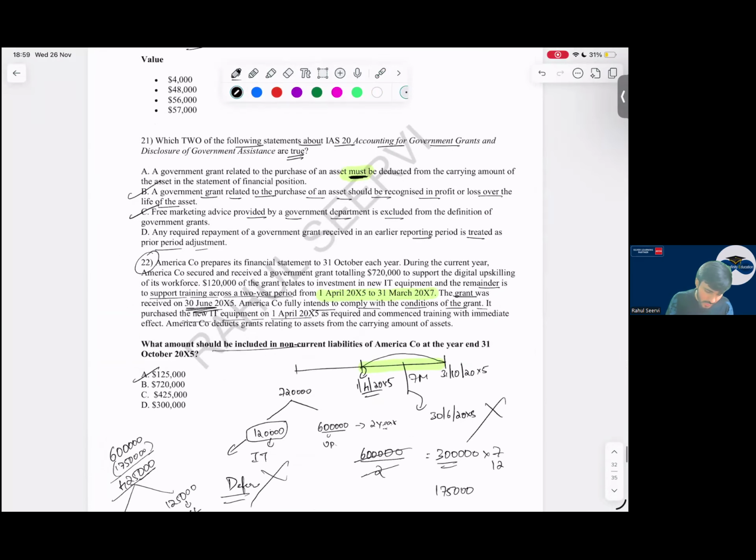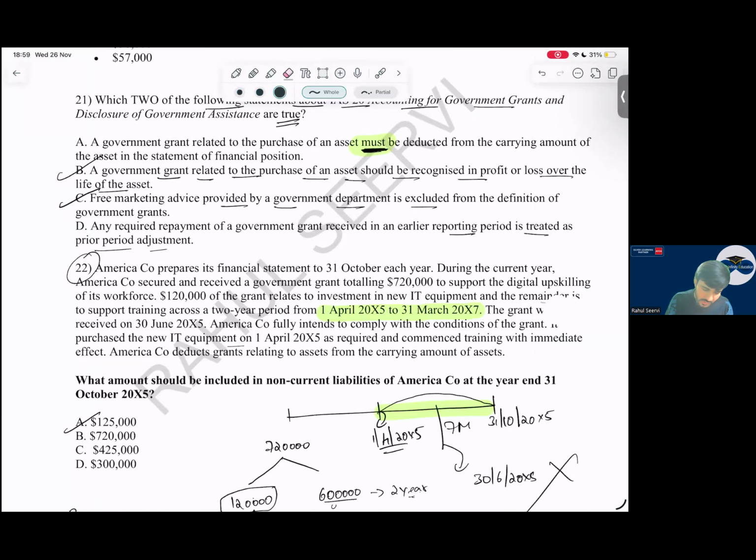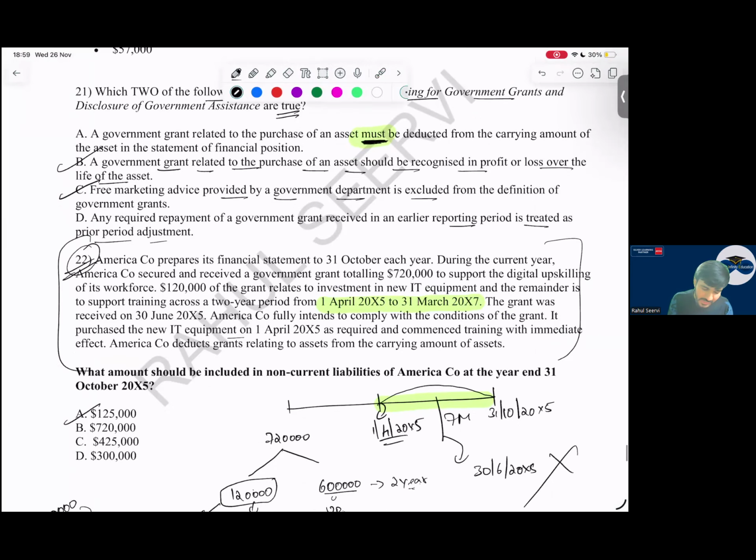This was a question which you had to do in the question bank, question 22, where they have mentioned the grant was received early but the asset was purchased after that. You have to keep this in mind. Let us do this question.